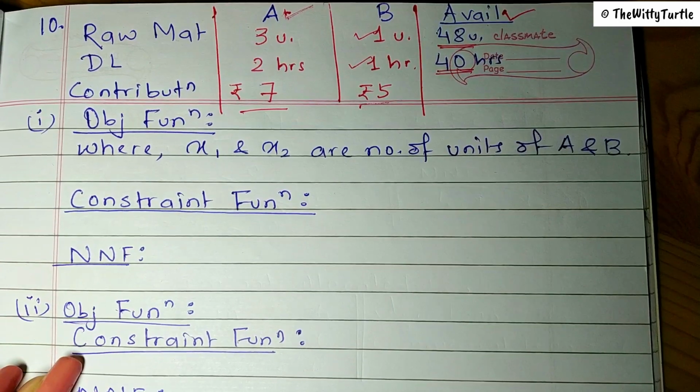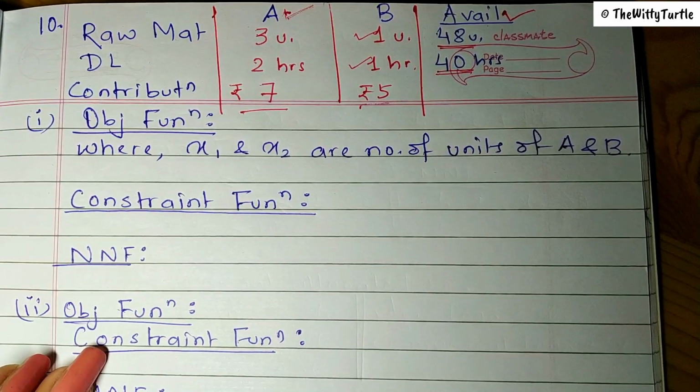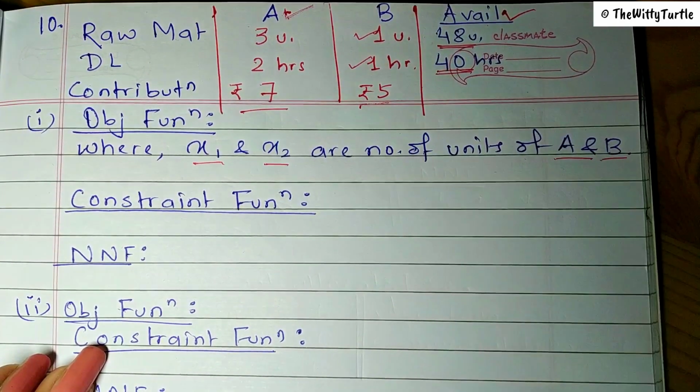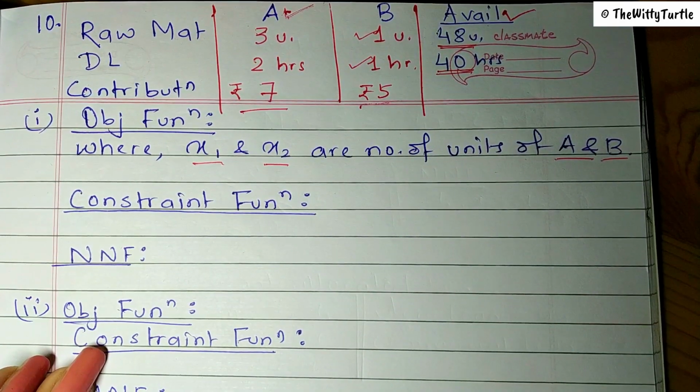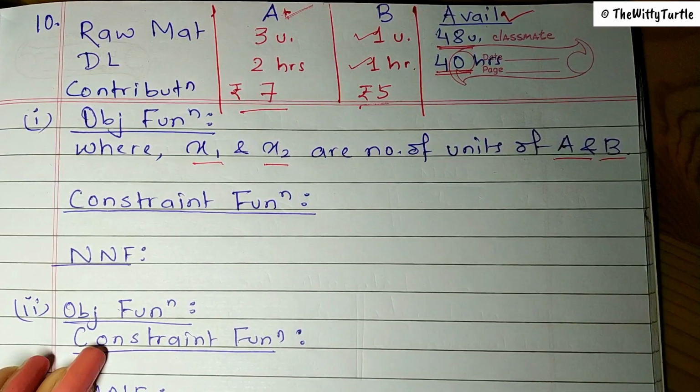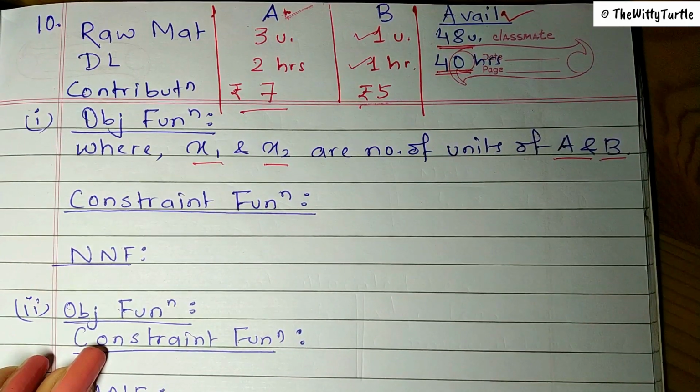Now, in this case, let's take x1 and x2 are number of units of product A and B, right? So in this case, what is our objective function? Whenever contribution or profit or sales are given, then obviously the objective function is to maximize the contribution.